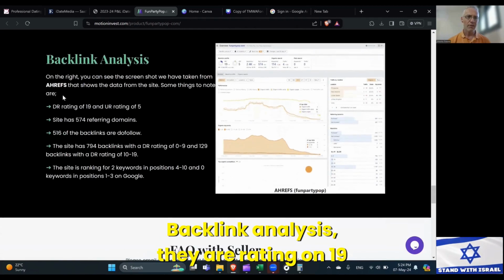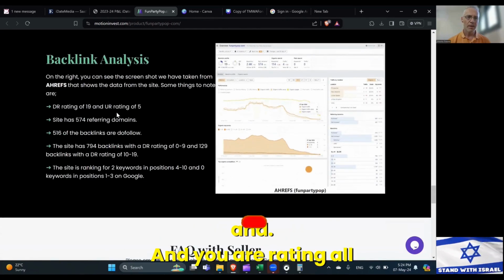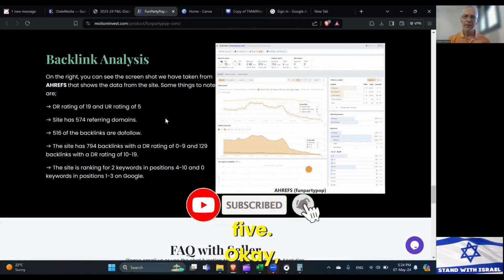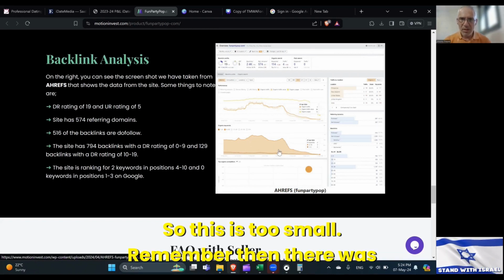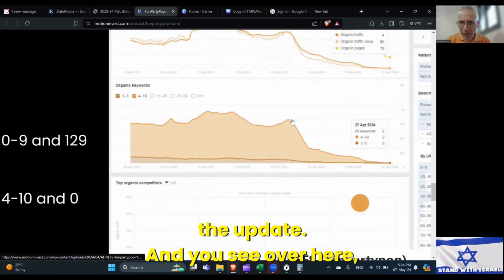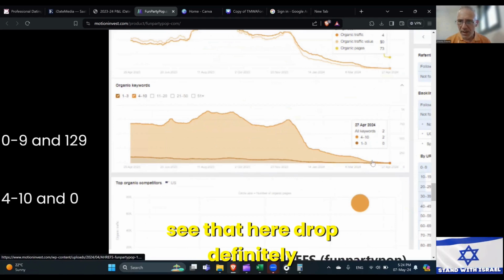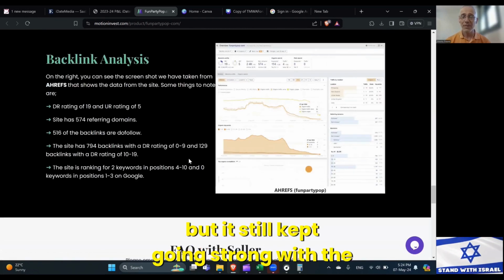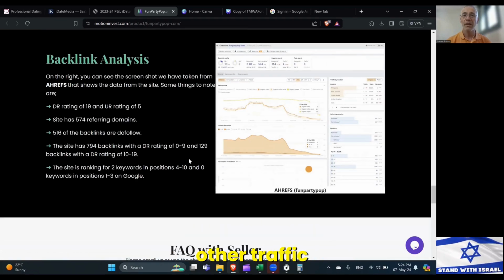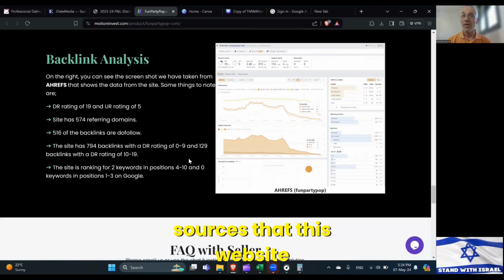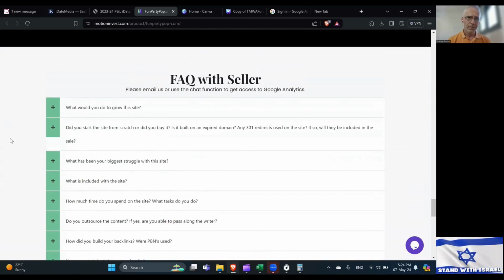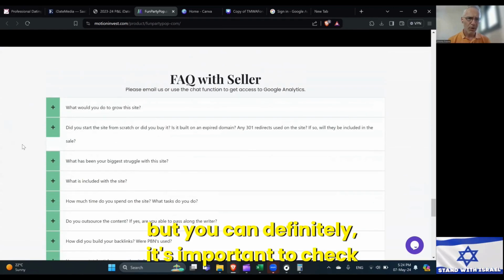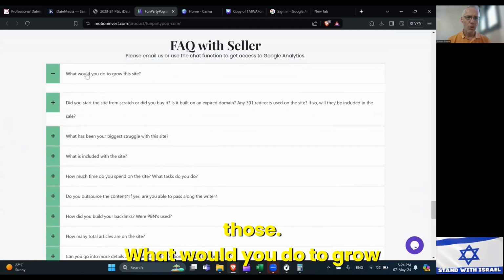Backlink analysis. They are rated 19 and you are rated 5. Okay. You see you get the dropping keywords here. So this is too small. Remember, then there was the update and you see over here, see that keyword drop. Definitely was hit by Google, but it still kept going strong with the other traffic sources that this website has. That's a good thing. I'm not going to go through all the FAQs, but it's important to check those. What would you do to grow this site?